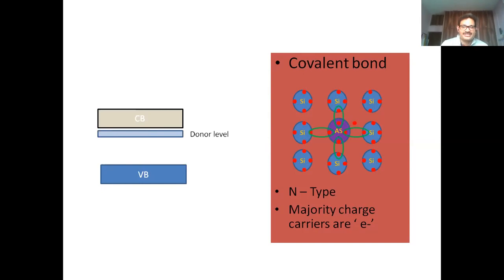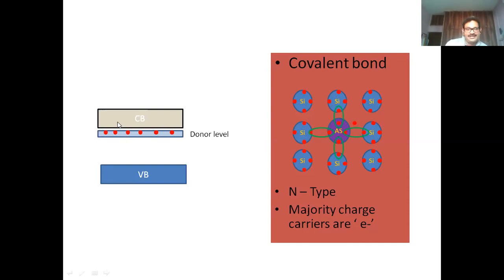What is a donor level? It gives the electrons. That means all these free electrons will be present in this donor level. These are the electrons. These electrons are very near to the conduction band. So we need not require much energy to allow the movement of electrons from the donor level to the conduction band.